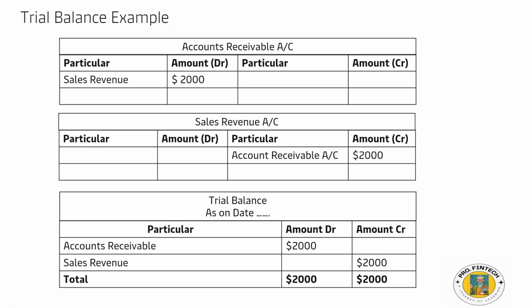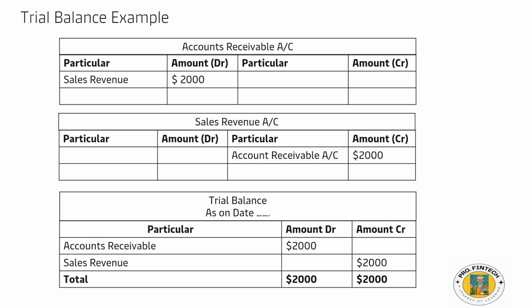The trial balance provides a snapshot of all accounts at a given point in time and ensures that total debits equal total credits. So it has to be total debit equals total credit. The importance of a trial balance is, as I mentioned before, let me reiterate: a trial balance is essential for identifying discrepancies in bookkeeping and serves as a preliminary step in the preparation of financial statements. It helps accountants ensure that transactions have been recorded correctly before moving into more complex areas of financial reporting.